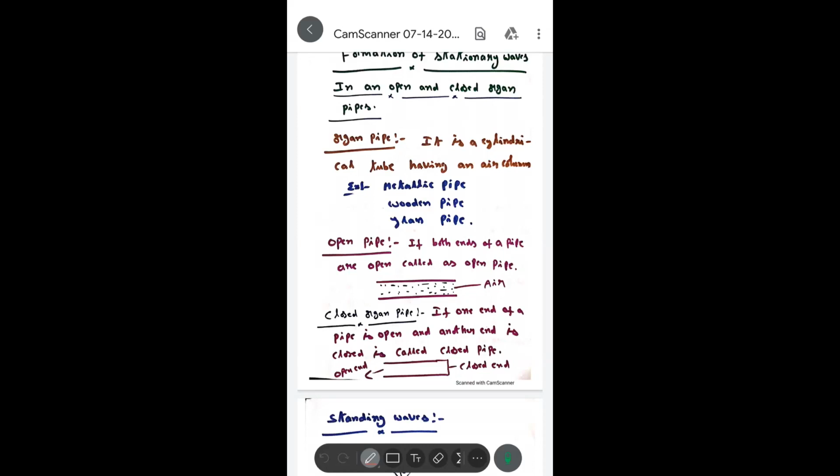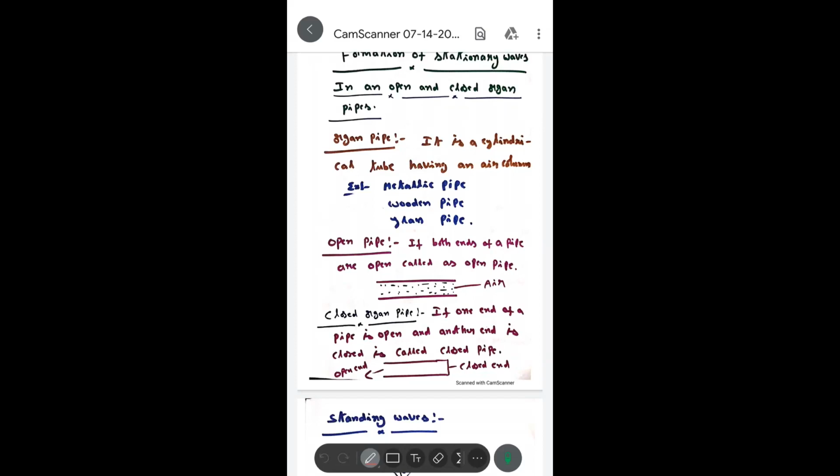That is a clarinet, that is a nadaswaram, that is a flute. Those are actually made of hollow pipes. The pipes which are used as musical instruments are called organ pipes.